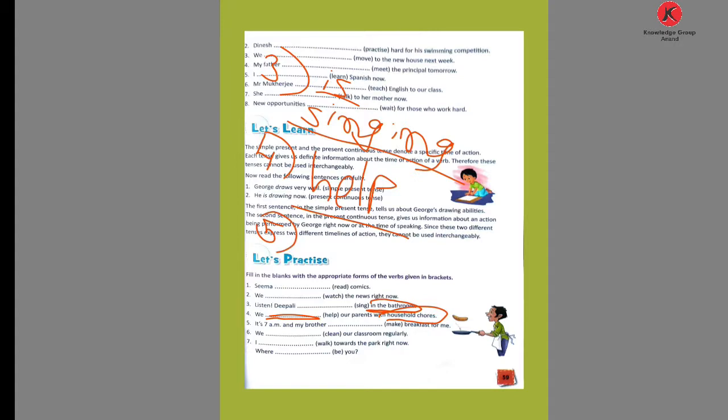Now comes number 5. It's 7 a.m. and my brother blank breakfast for me. So see, at 7 a.m. in the morning until now, his brother is doing what? Making what? Breakfast. So here write what? Is making. Is making is the answer. The correct answer is is making breakfast for me.